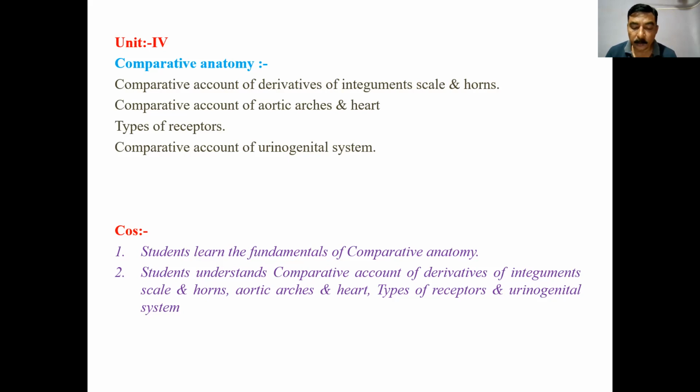Dermal scales are in tetrapods, dermal fins, rays, then the horns. If we study the true horns, they usually occur in both sexes in goat, cow, sheep, and buffalo. They are unbranched, cylindrical, tapering, permanent structures and continue to grow throughout life. Never shed, with a hollow dermal bony core arising from the frontal bone of the skull. Horns are hollow. Antlers are there in deer, and in other animals like antelopes.